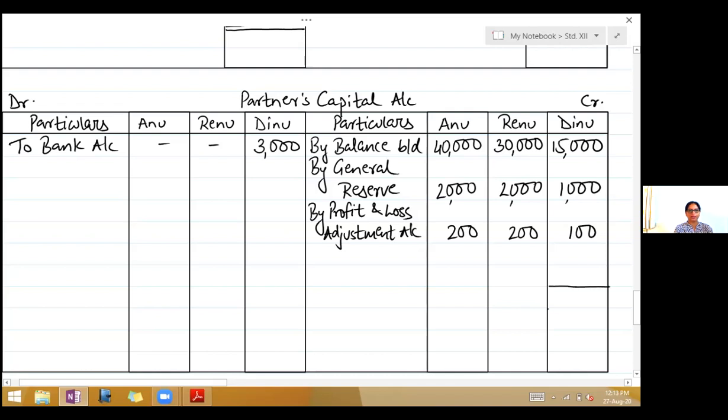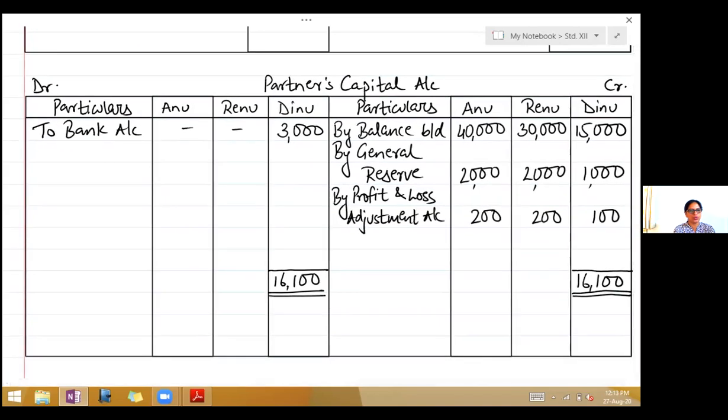Now first we will close the retiring partner's capital account. So who's retiring here is Dinu. So take the total of Dinu's capital account, 16,100. Write it on the debit side, 16,100. Now the difference here in her capital is to be kept as loan. So write there to Dinu's loan account.